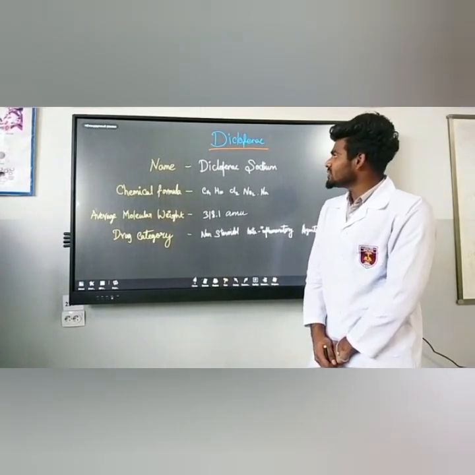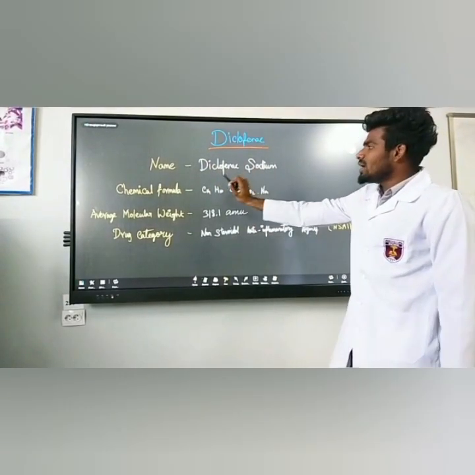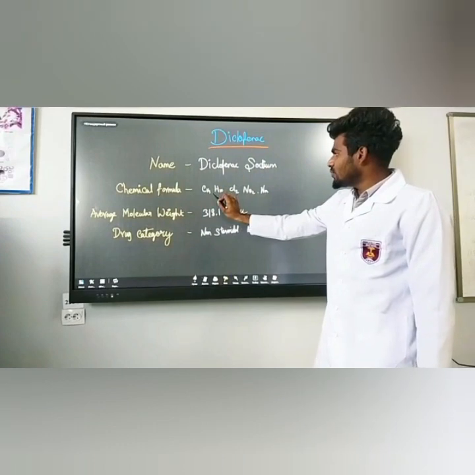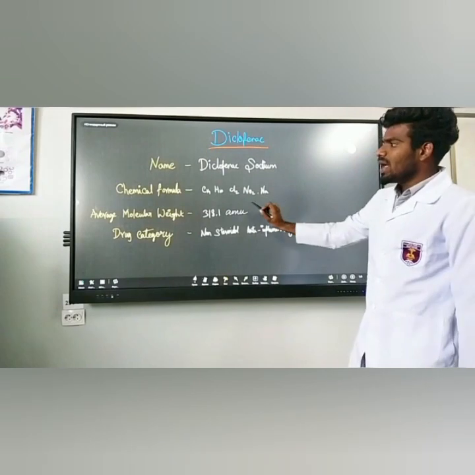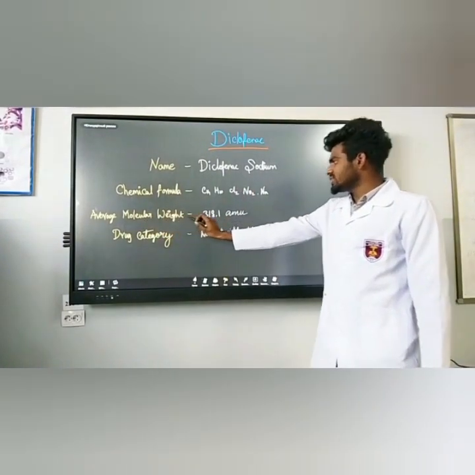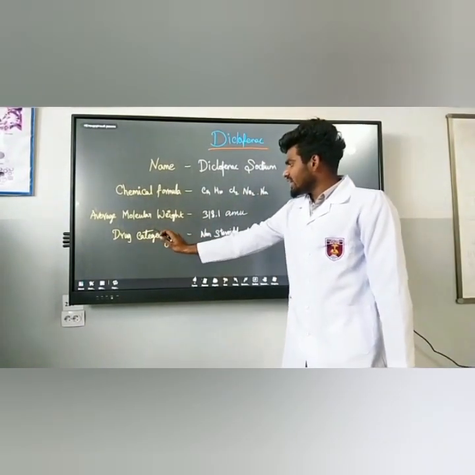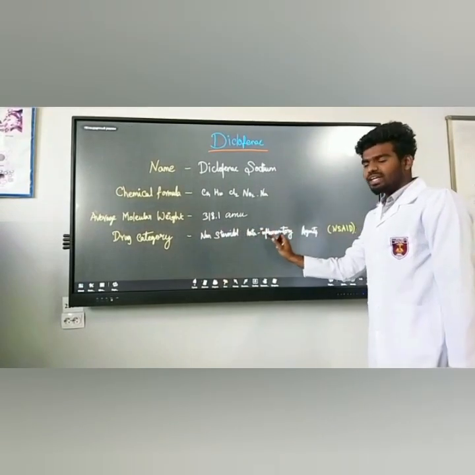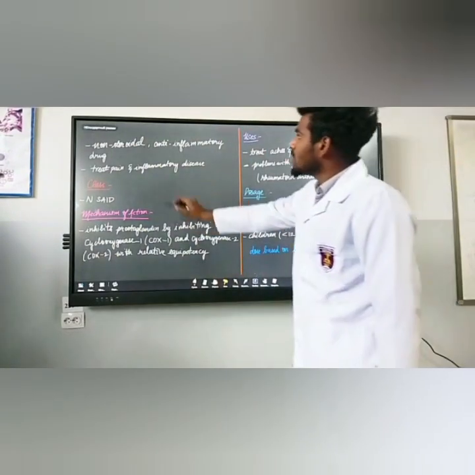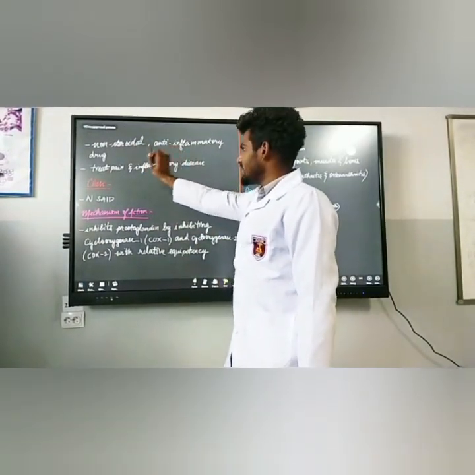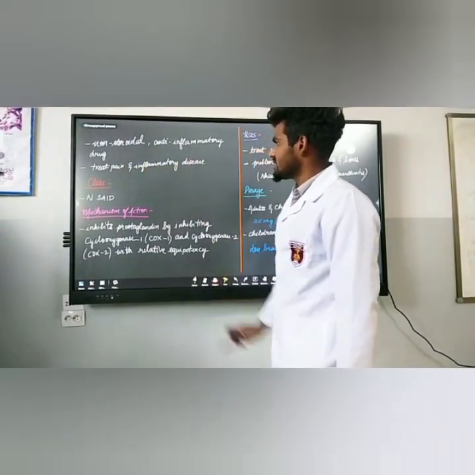Today's topic is diclofenac. The scientific name is diclofenac sodium and its chemical formula is C14H10Cl2NO2Na. Its average molecular weight is 318.1 AMU and the drug category is non-steroidal anti-inflammatory drug, NSAID. It treats pain and inflammatory diseases.